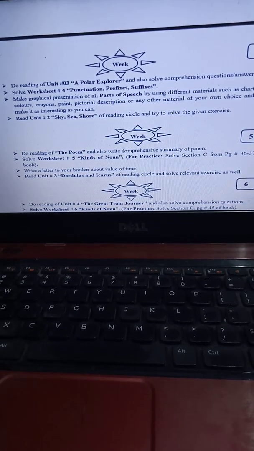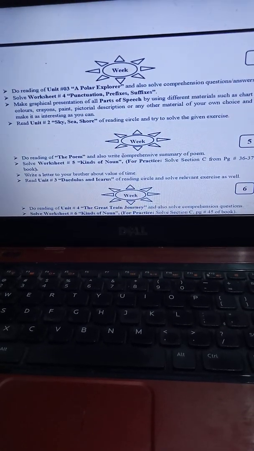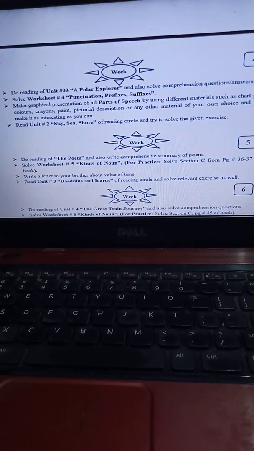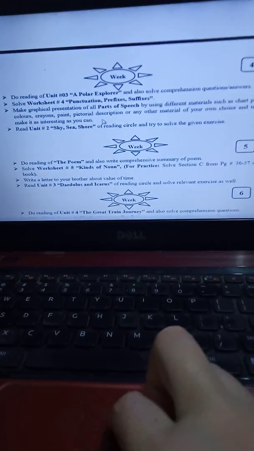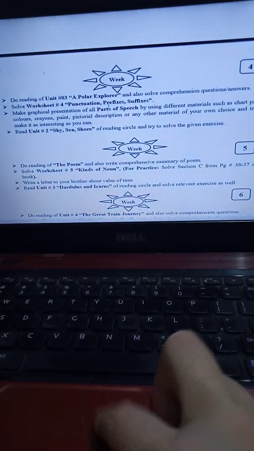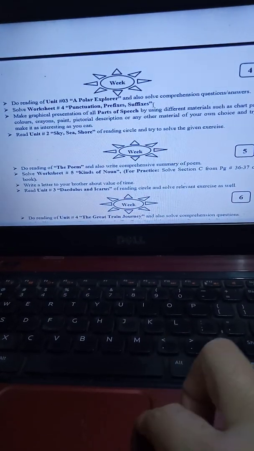Moving to the next week, that is week number 4. Now what you have to do is read unit number 3, A Polar Explorer, and also solve the comprehension questions. Then you have to complete worksheet number 4 with the heading punctuation, prefixes and suffixes.